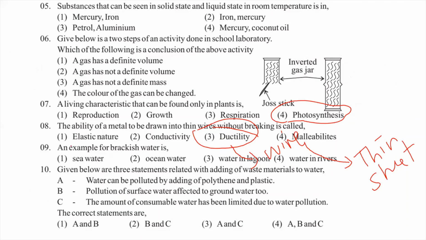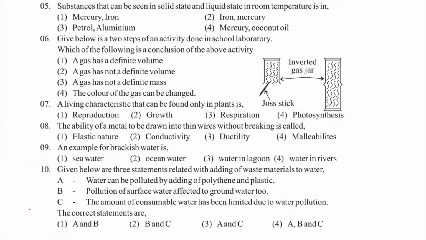So now see the ninth one. An example for brackish water is, what will be the answer? Water in lagoon. Yes, the third answer.